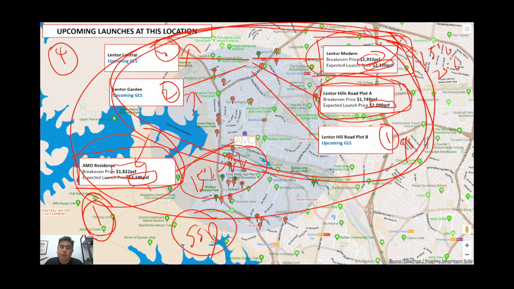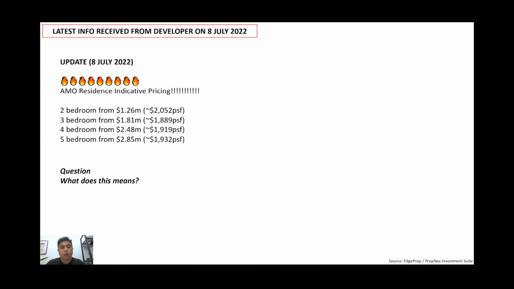And with your price point below what they will be selling at, it makes it easier for you to get out and take an 11.4 projected profit before they can even start to enter the market. Okay, so this is something that we received from the developer.